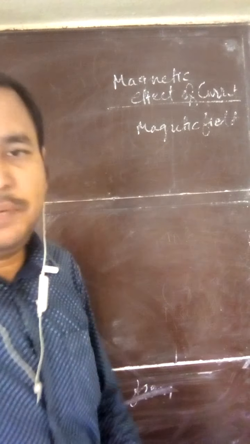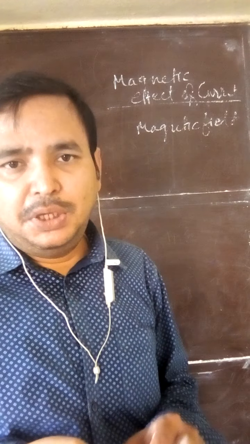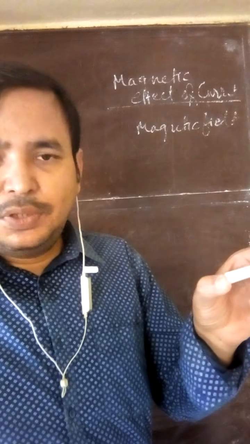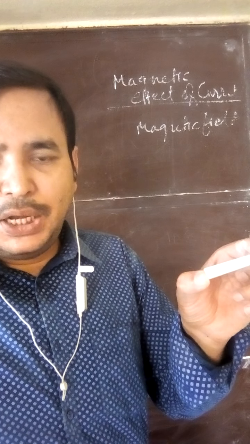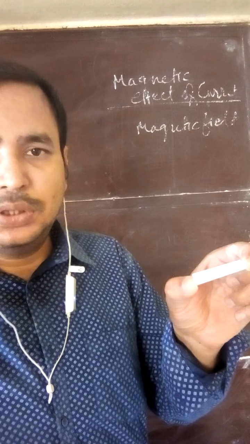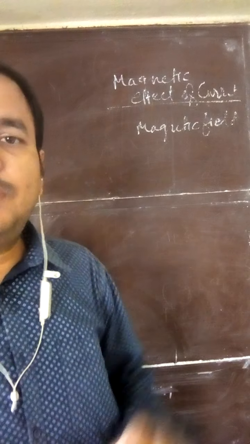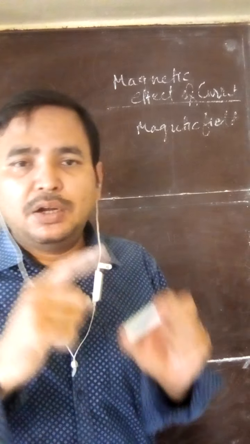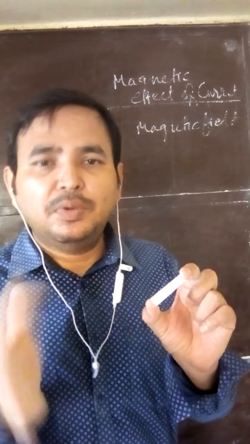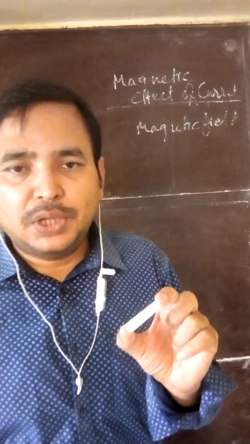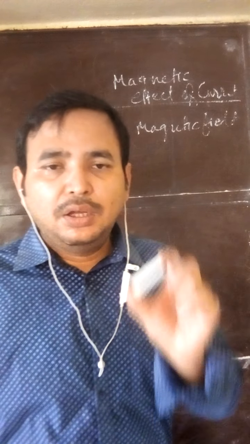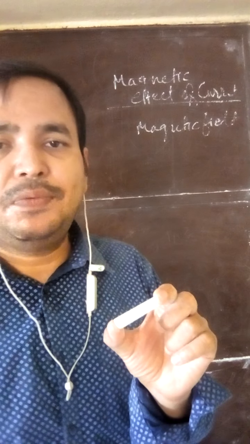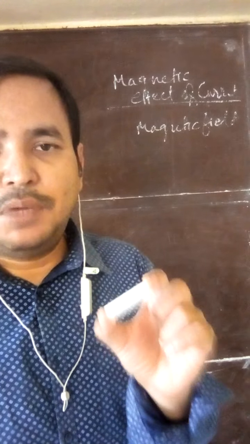Now the magnetic field has some strength. It means if you bring the material very close to the magnet, it will apply large force. If the distance of the material is far away, it will apply less force. So there is some strength of the magnetic field, and the strength is not the same around the magnet. It varies. So how will you know the magnetic strength? And second, if there is a magnet, then you must know the direction of the magnetic field also, in which direction the magnetic field is acting.